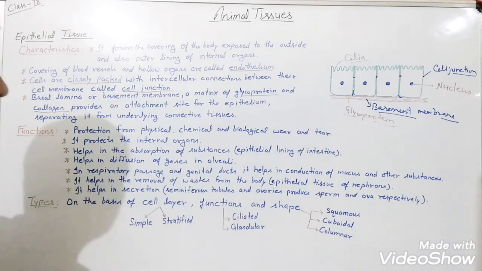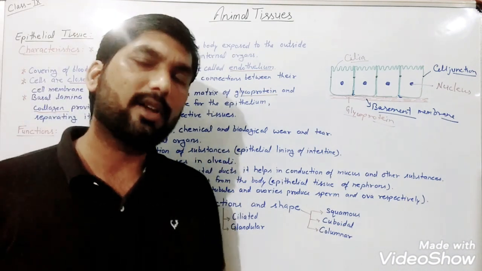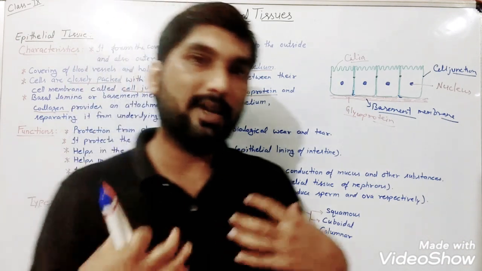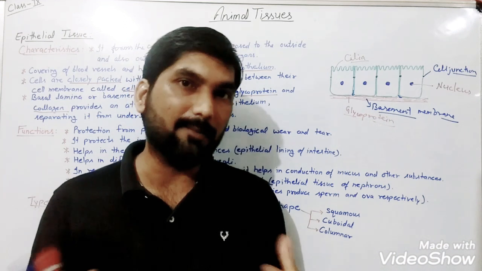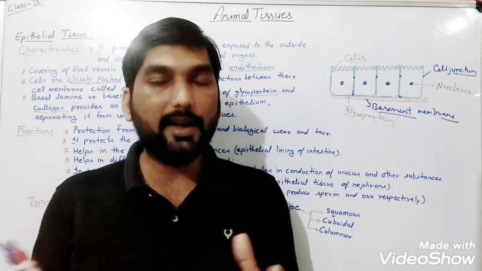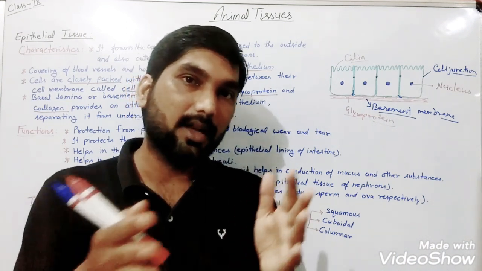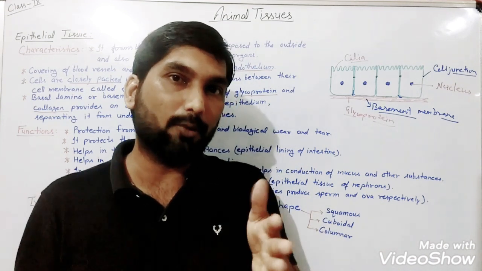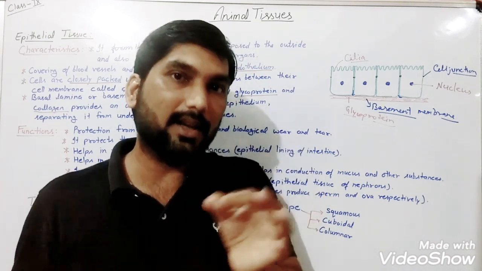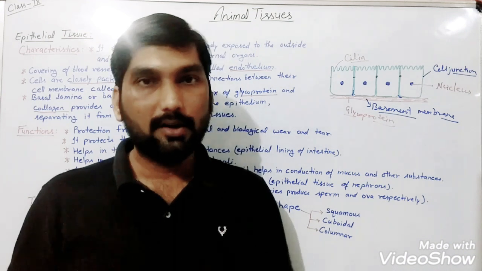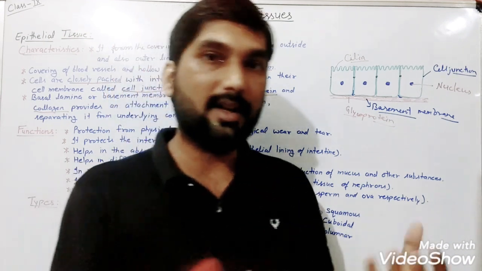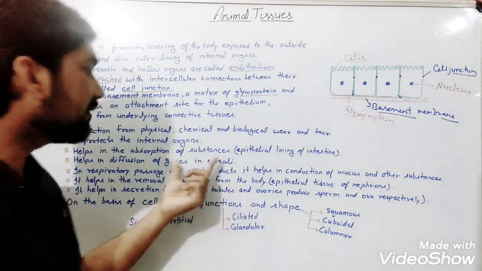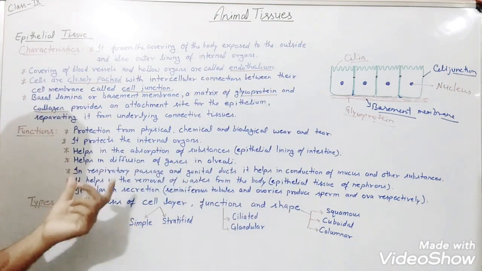Helps in the diffusion of gases in alveoli. When we talk about the respiratory system, you know in the lungs some small sac-like structures are present that are known as alveoli, and here in alveoli exchange of gases occurs because these have what? A simple, single layer of epithelial cells, so that the exchange of substances can be very easily conducted, and hence here exchange of gases takes place in alveoli.